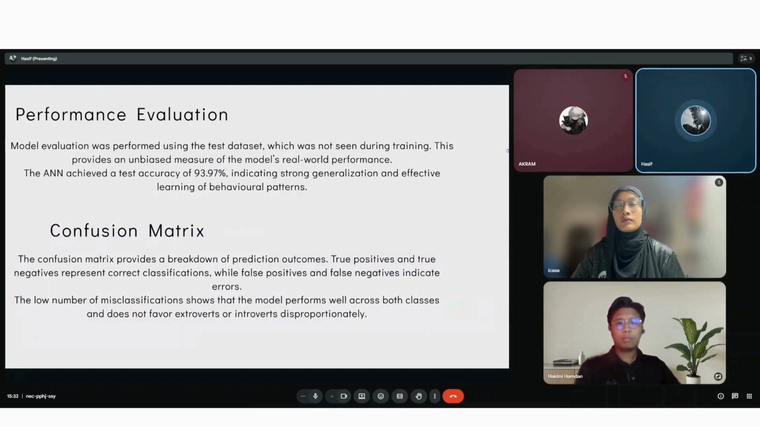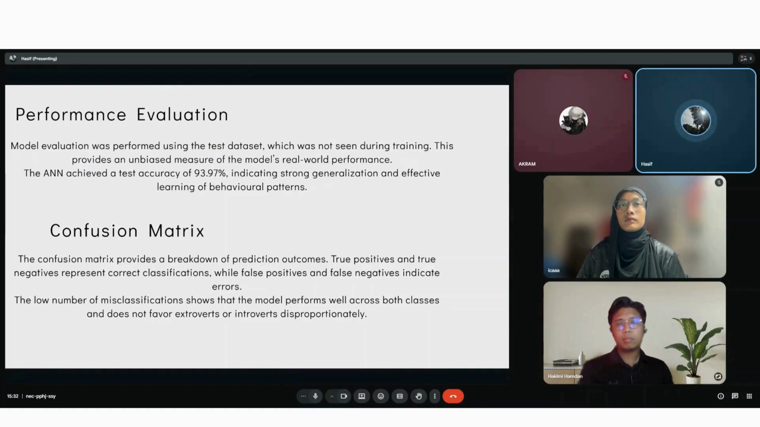Next, we have the performance evaluation, where the model evaluation was performed using the test dataset, which was not seen during training. This provides an unbiased measure of the model's real-world performance. The artificial neural network achieved a test accuracy of 93.97%, indicating strong generalization and effective learning of behavioral patterns.